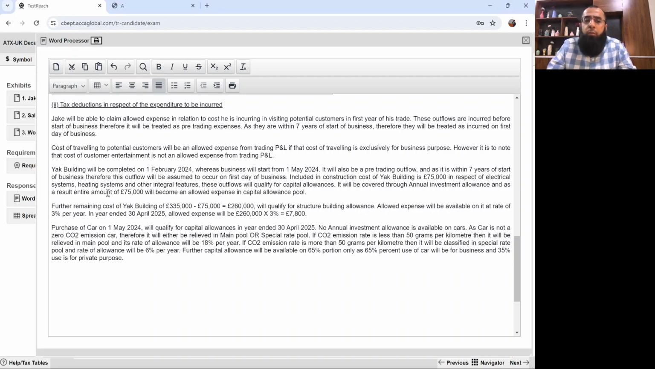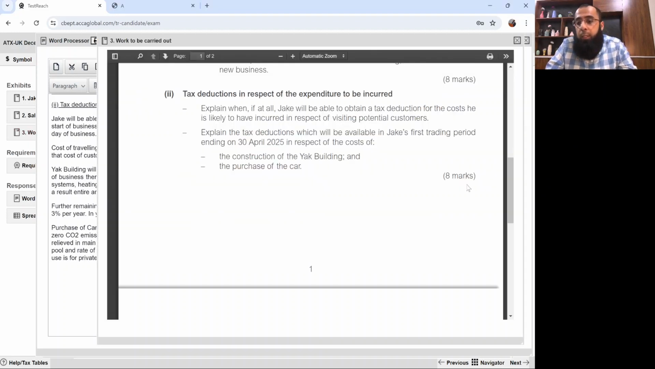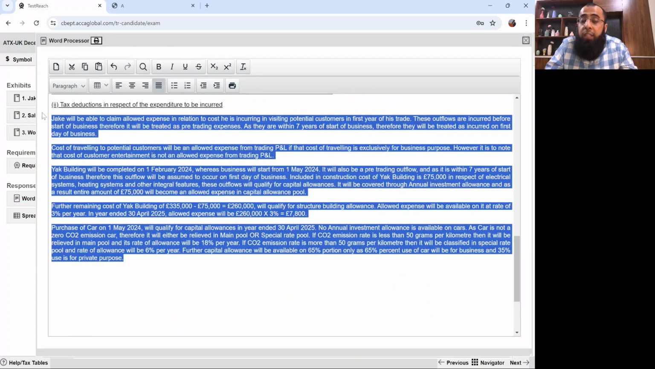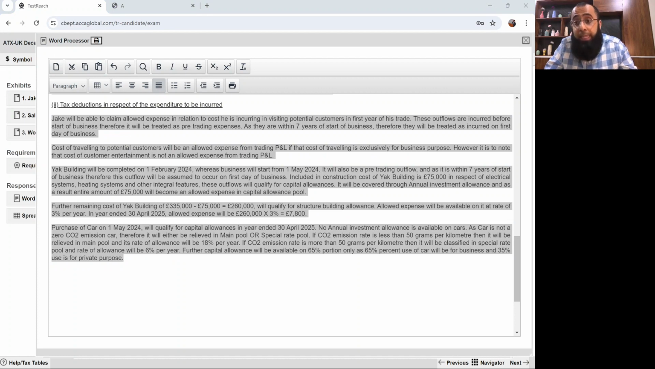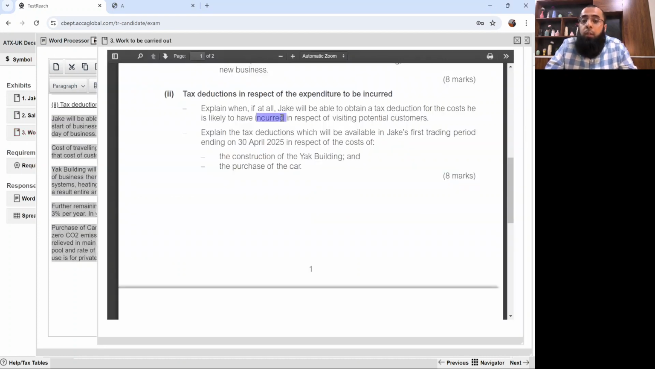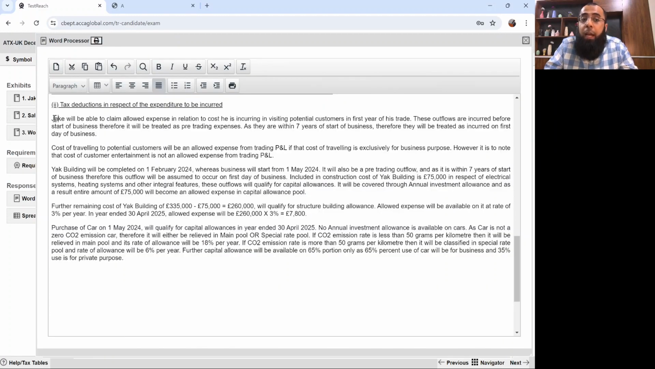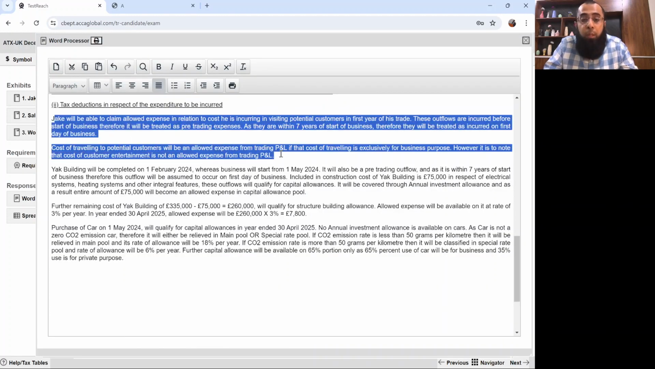Now, if you look at this requirement, believe me, it was an easy one. An 8 marks requirement, and it was just a very easy and brief answer. You can just go and refer to the answer, like you are getting 8 marks for this much. Believe me, it's very easy. If you look at the answer, what he asked us was the cost incurred in respect of visiting the potential customers. So we said that, okay, the cost of traveling to the customers is an allowed expense if it's exclusively for the business.